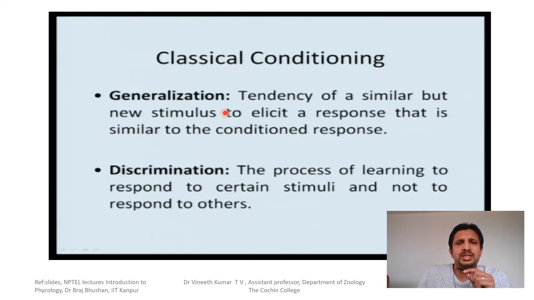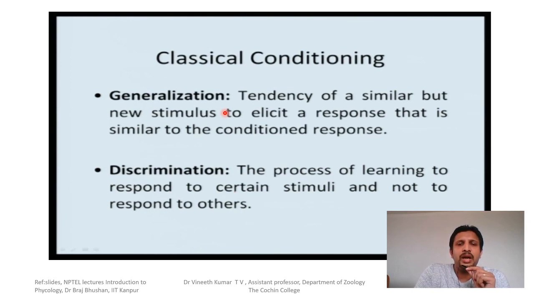Okay, so the next is the generalization and discrimination. The tendency of a similar stimulus to elicit the response is called generalization. So in classical conditioning also, generalization can happen. That means similar stimuli can also elicit the same response. Different tones of the bell, for say, can also elicit the same response.